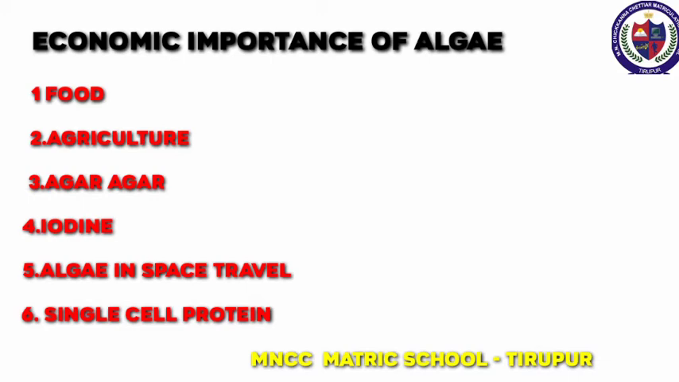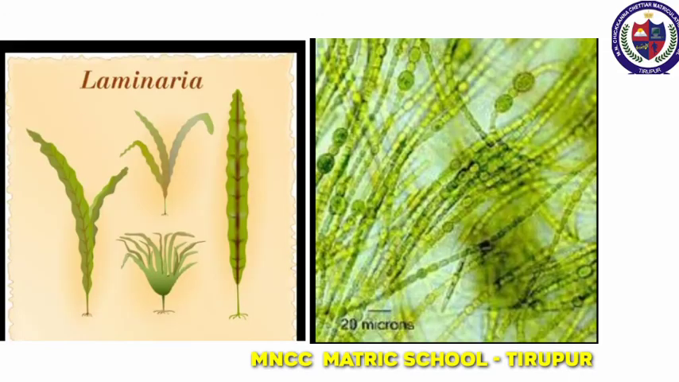Economic importance of algae. Food. Some algae are used as food for domestic animals and human beings. Agriculture. Some of the blue-green algae increase the fertility of the soil. Example, Nostoc. Agar-agar. Agar-agar is extracted from some red algae. It is used to prepare growth medium in laboratories. Iodine. Iodine is obtained from brown algae like Laminaria.